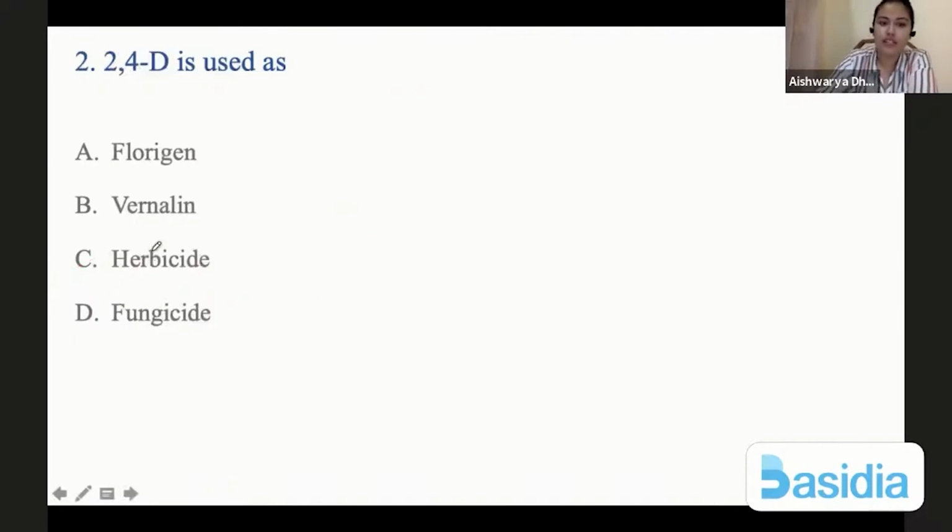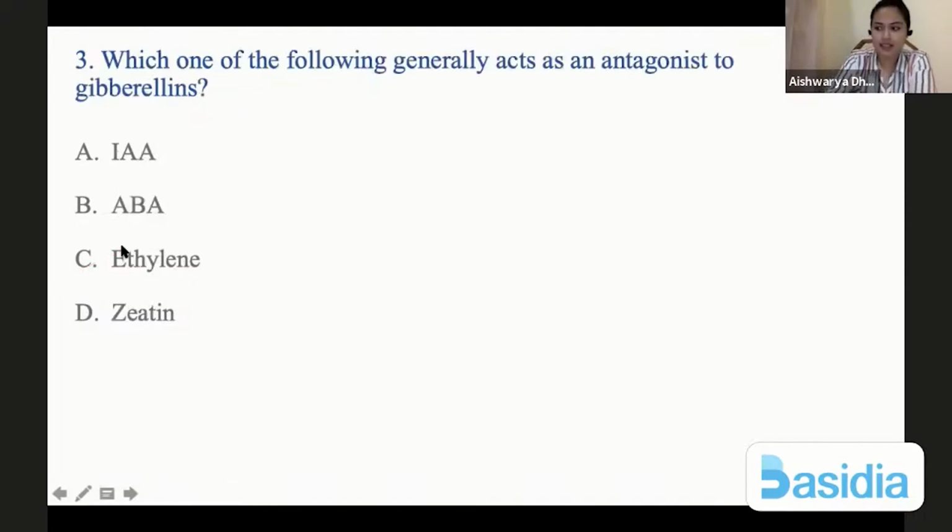Next we have 2,4-D. 2,4-D is a synthetic auxin and it is used as a herbicide. We've discussed it, that it inhibits the growth of herbicides. Next, which one of the following generally acts as an antagonist to gibberellin?